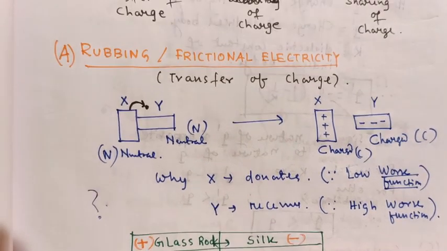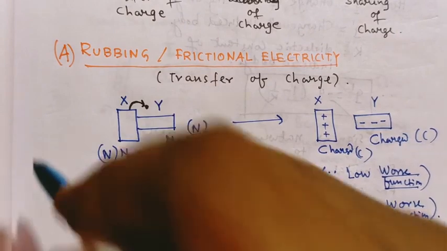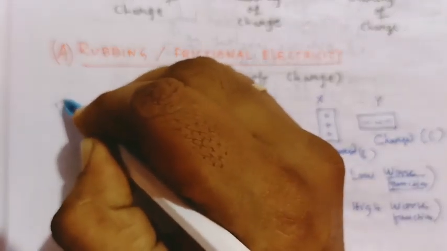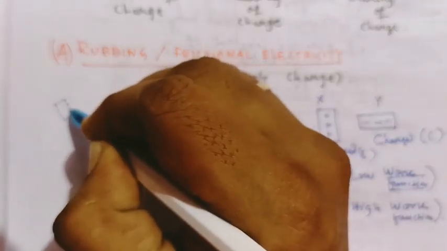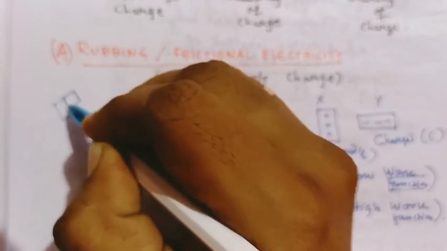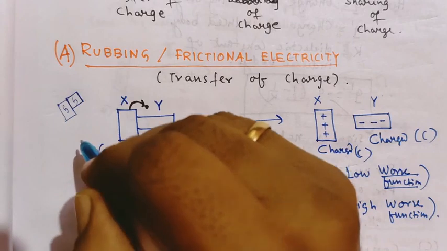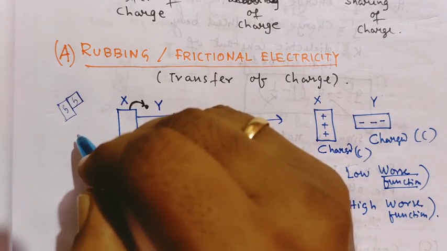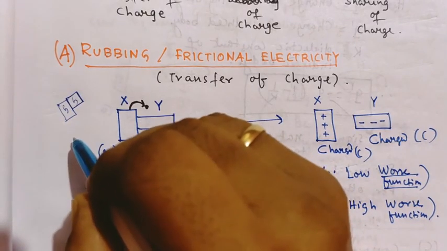Now come to the discussion. Let's say you two guys are fighting each other by touching. Now I will give you a tip as a chocolate, a Cadbury chocolate.